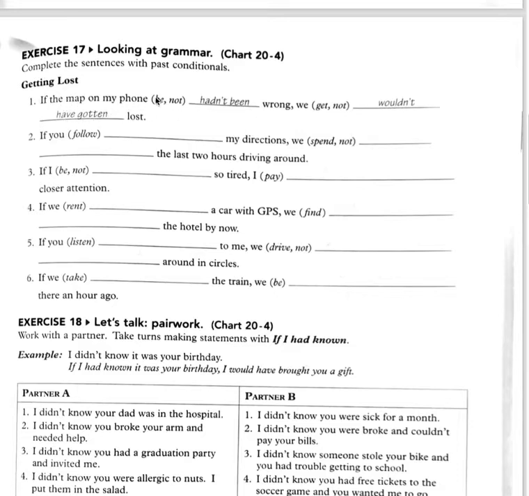If the map on my phone, and then we have be not. So you say hadn't been, because it's negative. So had not been wrong, we wouldn't have gotten lost. Okay? Because this is get not, so would not have gotten lost.